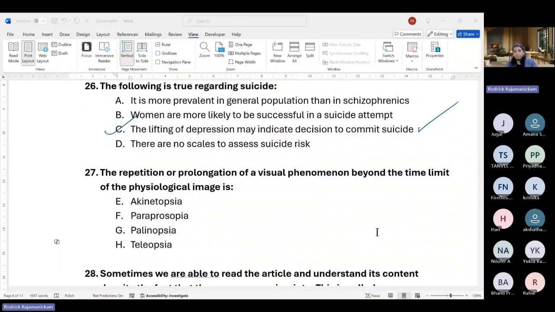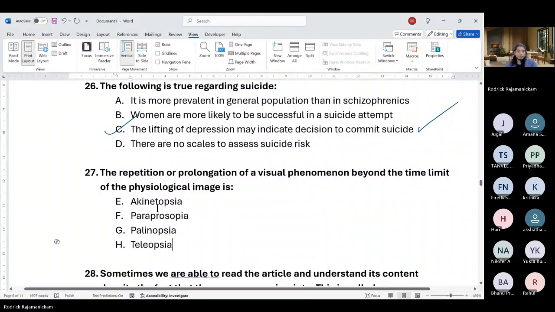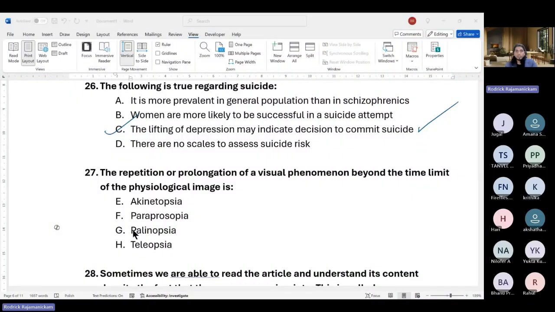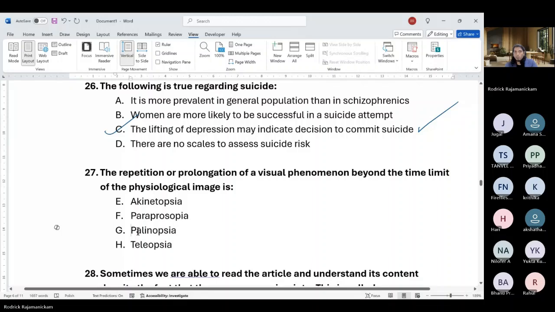Yeah, it's not in FISH. So what is the correct answer? Any idea? Anyone wants to take a guess? No?